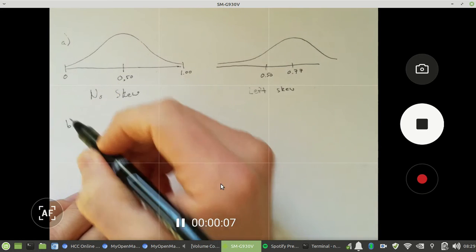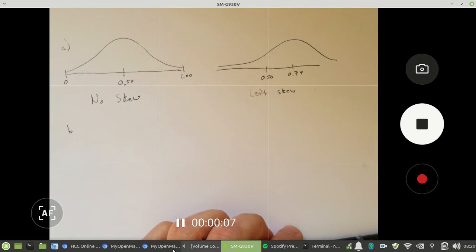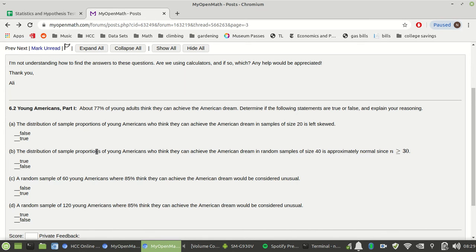Let's go ahead and take a look at part B. Part B: the distribution of sample proportions of young Americans who think they can achieve the American dream in a sample of size 40 is approximately normal since n is greater than 30. So this is a tricky question